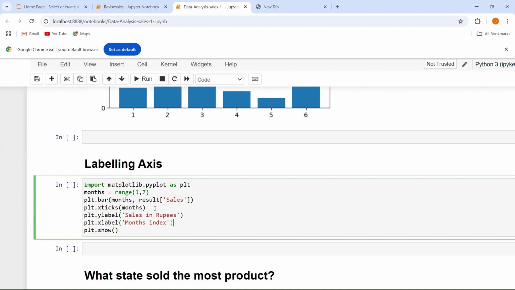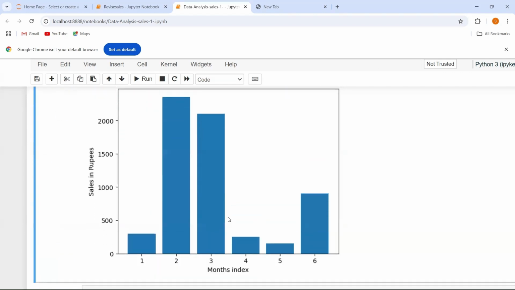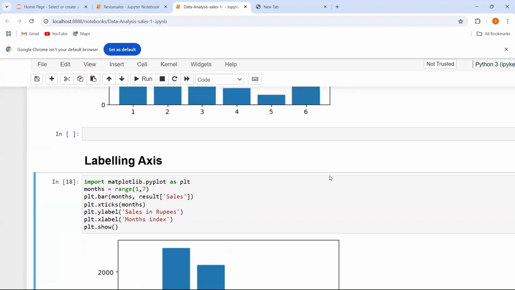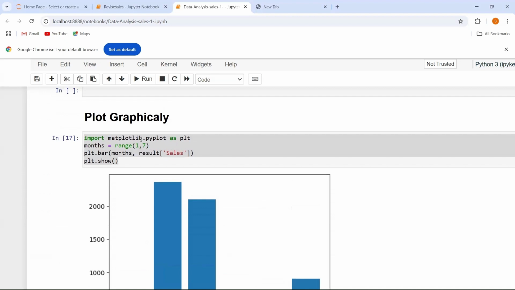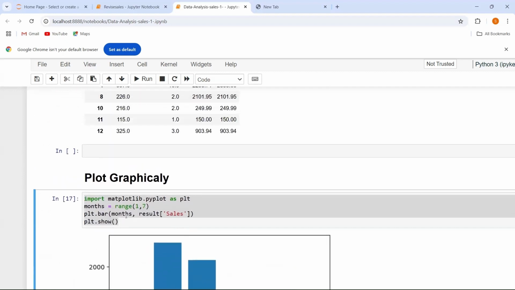Now let's see our output, and you can see this is your months index and this is your sales in rupees. So in this way, you can use the matplotlib library to plot your data. Here I am using a bar graph to plot my data. We have many other graphs: pie charts, line graphs, scatter graphs. There are many types of graphs in the matplotlib library which we are going to understand, and there are some graphs which you can practice at home too.